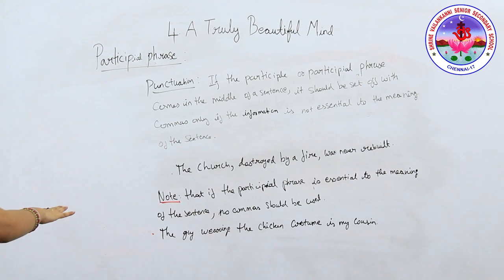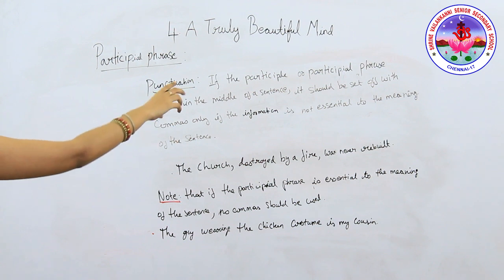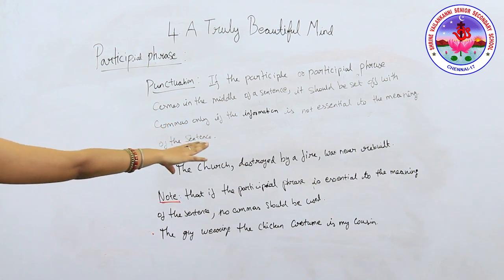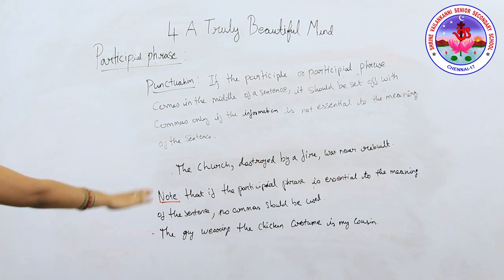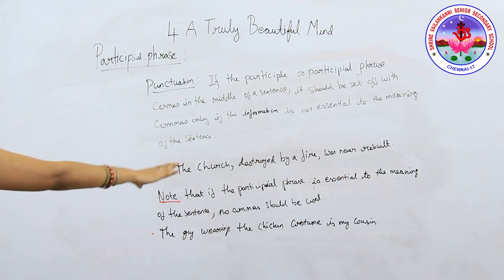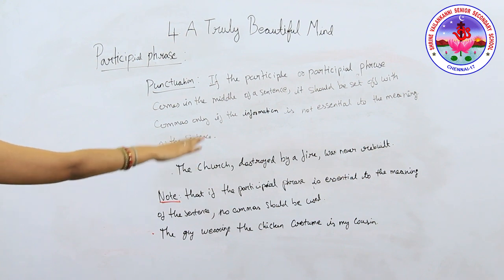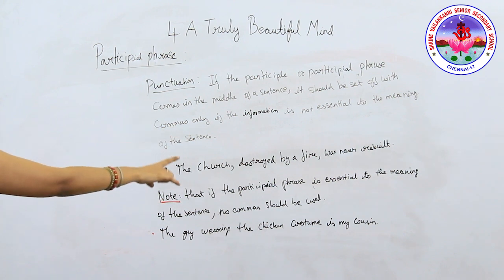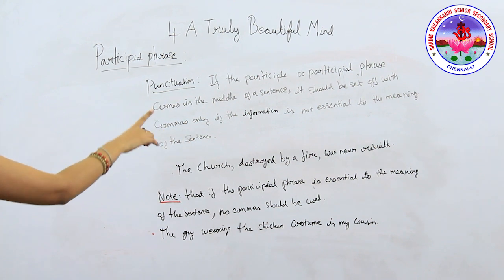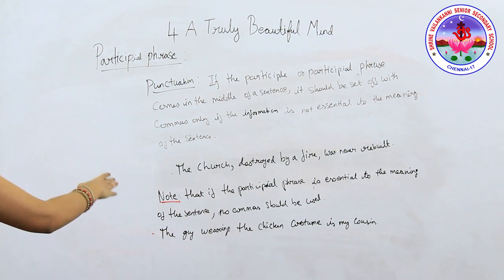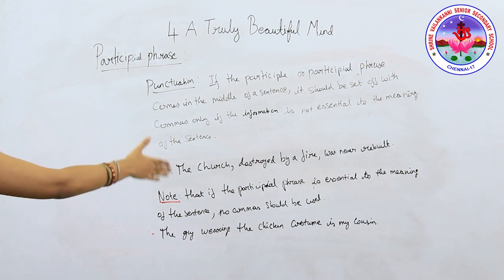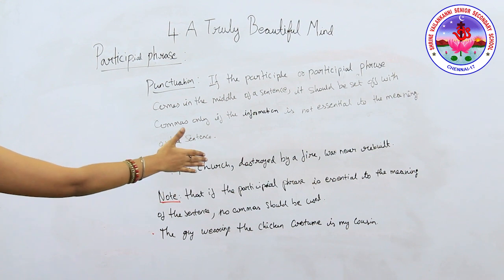Now children, look at the next point. If the participle or participial phrase comes in the middle of a sentence, it should be set off with commas only if the information is not essential to the meaning of the sentence. That is, "The church, destroyed by a fire, was never rebuilt." It is not essential, not important to the meaning of the sentence. Read the sentence: The church destroyed by a fire was never rebuilt.